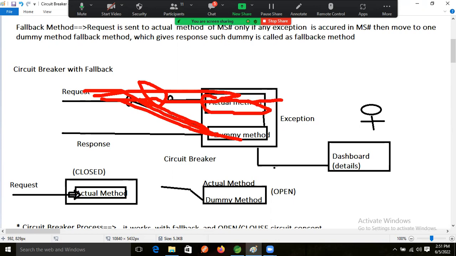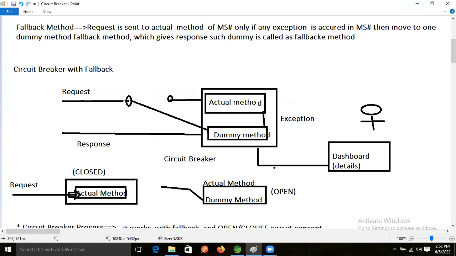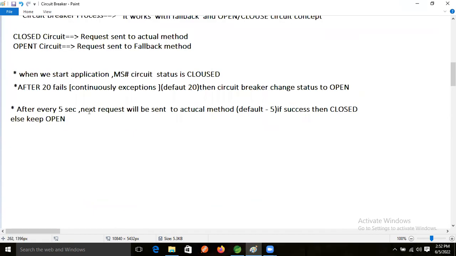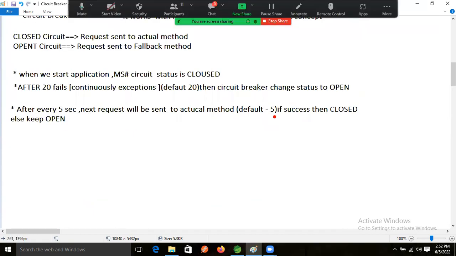If this method gives the success, if the success logic is executed, then what will happen now? Here the circuit will close, right? Circuit will close. Then what status are we getting now? Closed status we are getting. That one only I said here.